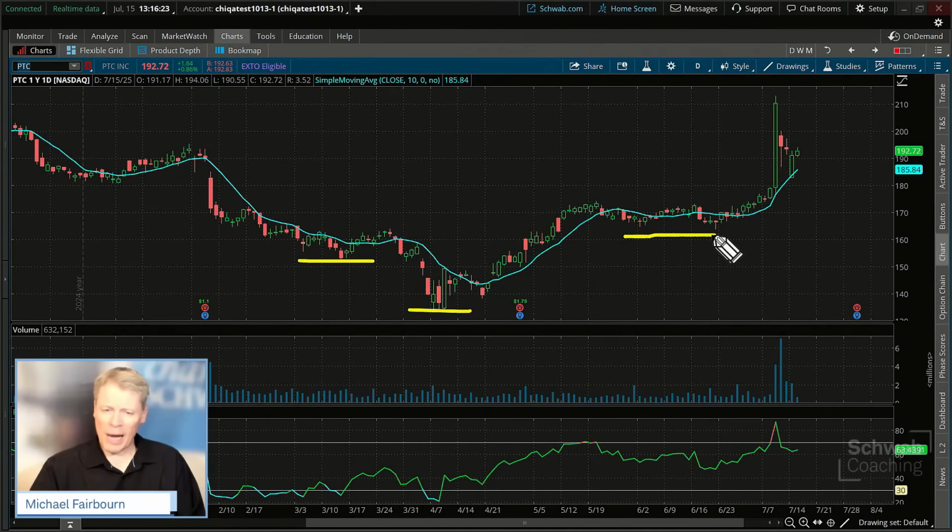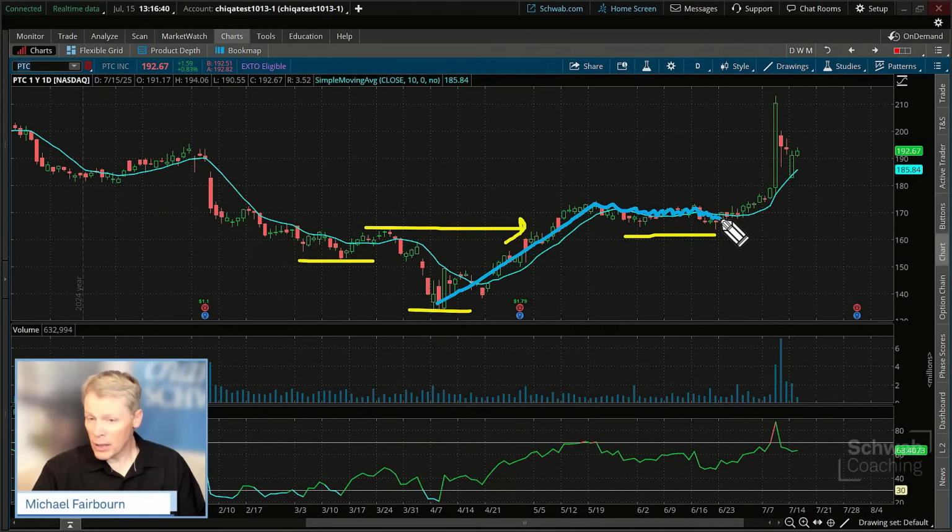But what was interesting is we did make new highs right here. And so ultimately what was forming for us was a bull flag pattern within this tech stock. It's an interesting company. This one had begun to break out. And what did we do? This is the trade we put on. We bought it right there at that level.